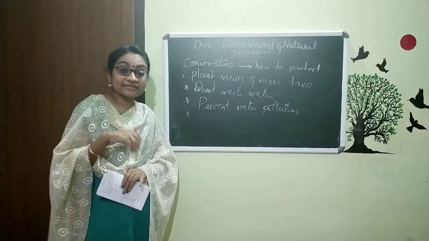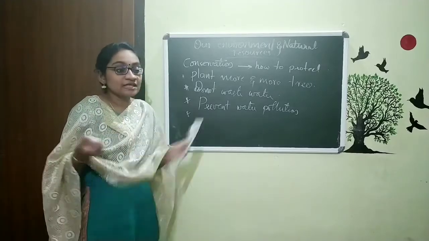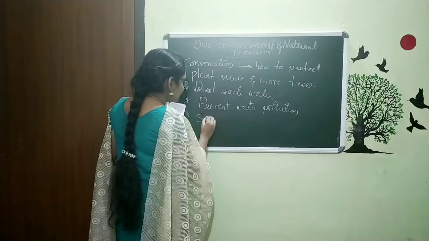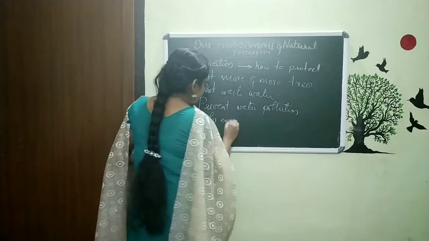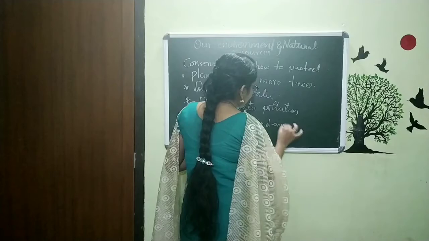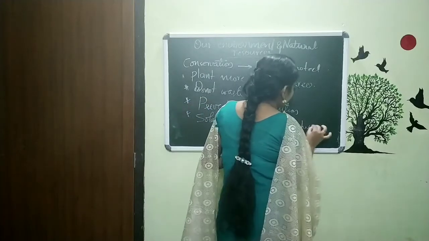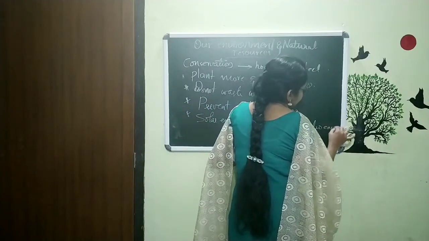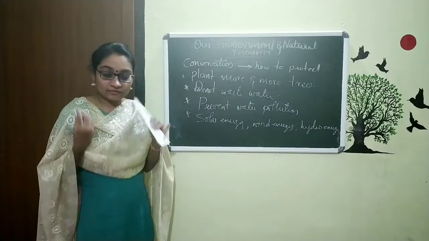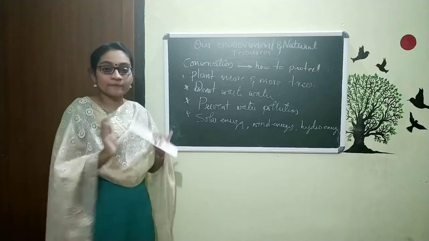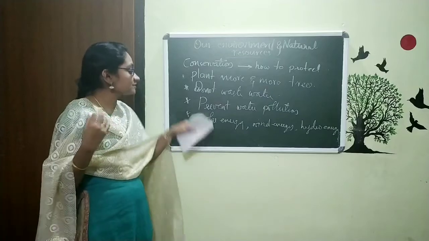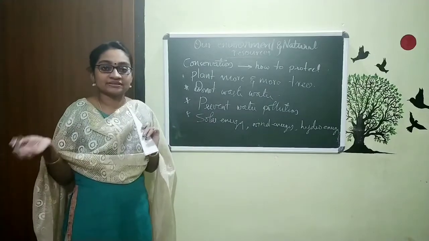So, rather than these petroleum products, use some natural resources like sunlight, that means solar energy, wind energy, hydro energy, etc. When the petroleum products burn, we get energy. So, avoid that and use solar energy, wind energy, hydro energy, etc.